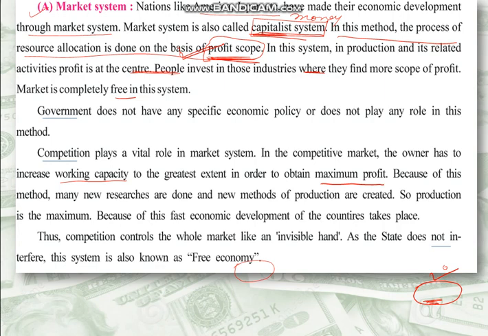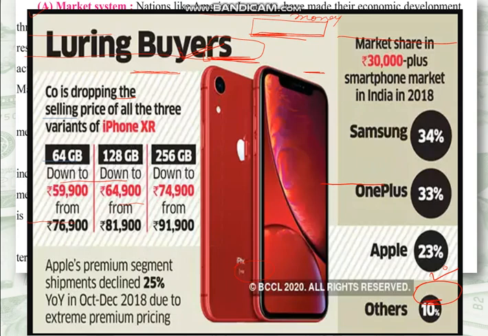Because of this method, much new research is done and new methods of production are created. So production is maximized. They use good technologies, different research, and all other things to see that their production increases and they can get maximum profit. Because of this, fast economic development of the country takes place. Now let us see this.